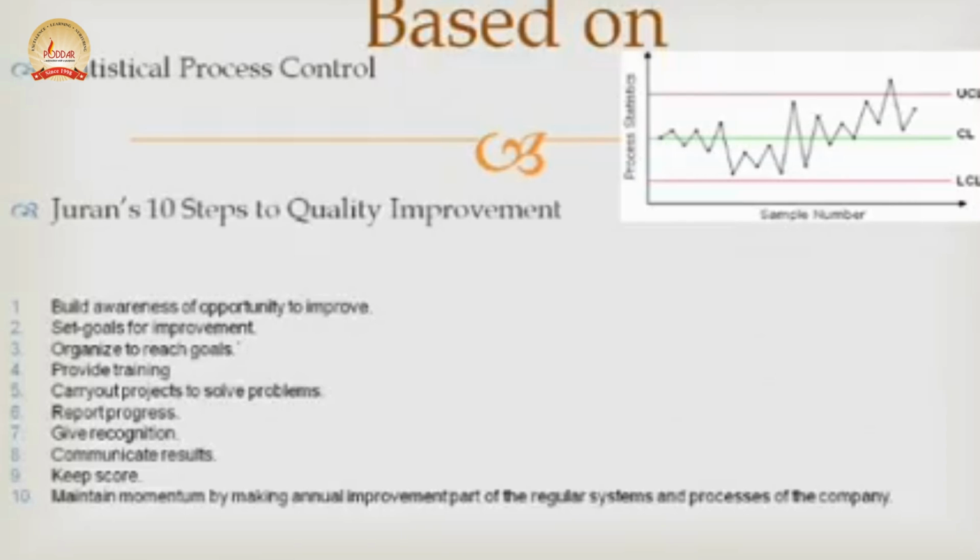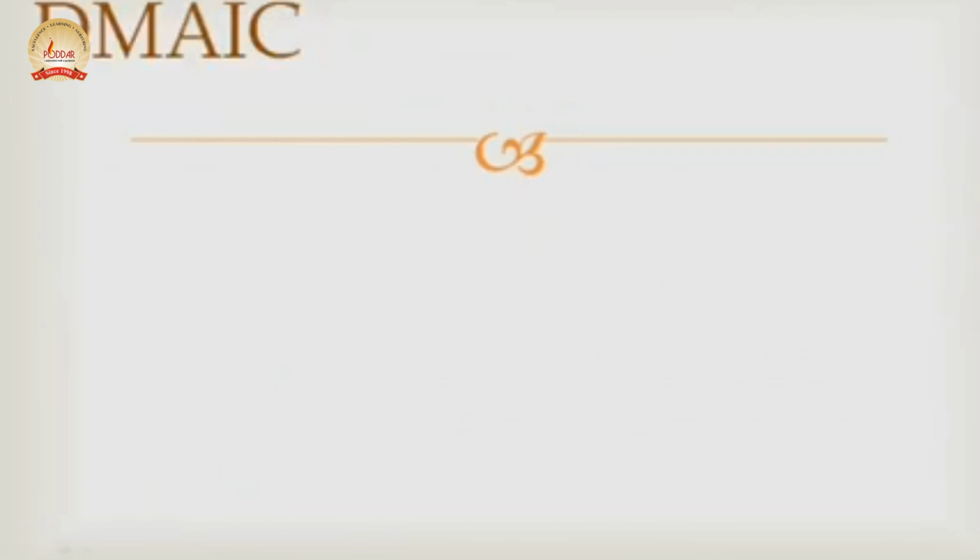Six Sigma projects follow two main methodologies inspired by Deming's PDCA cycle. These methodologies, composed of 5 phases, are DMAIC and DMADV. Let's have a look at the first one, DMAIC. It is used for projects aimed at improving an existing business process. The DMAIC project methodology has 5 phases.